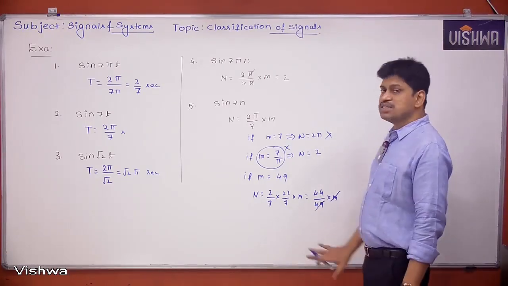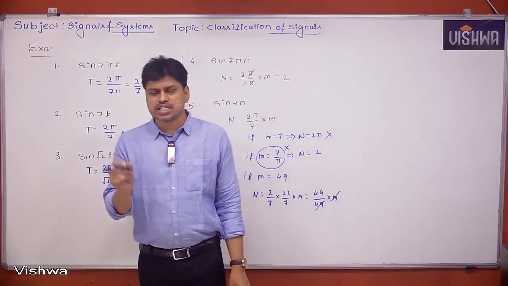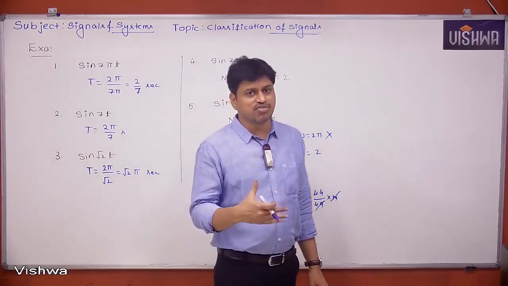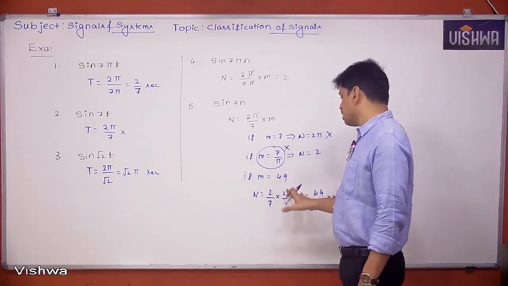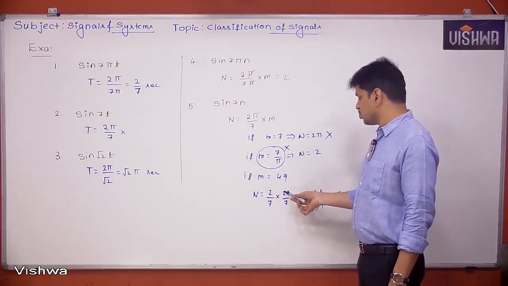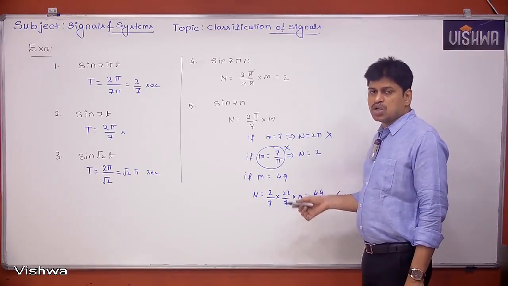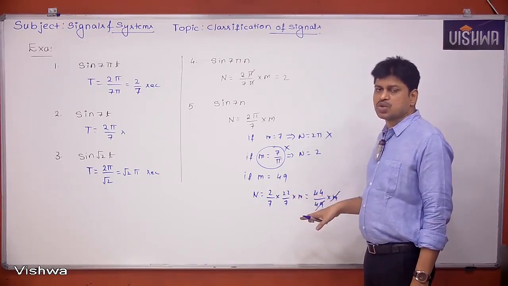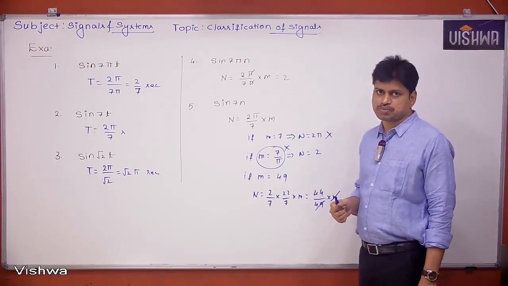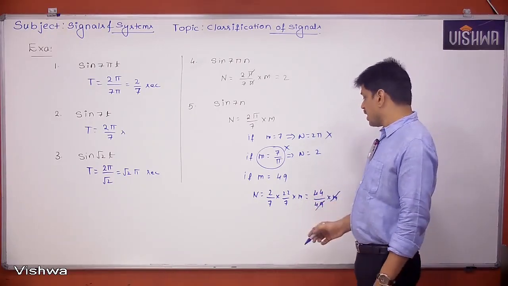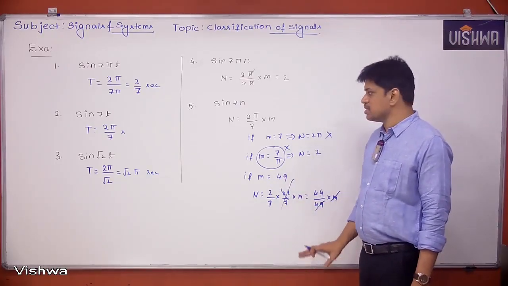Why? Pi is definitely an irrational number. What do you mean by an irrational number? If you keep writing that value, the decimal goes on up to infinity, so you can never find the exact value. It is a non-recurring decimal. But what you have written, 22 by 7, is p by q, integer by integer form, which means a rational number. So you cannot represent pi as 22 by 7. Whatever we have studied, pi equal to 22 by 7 is an approximate value, not the exact value. Remember, because it is an irrational number.